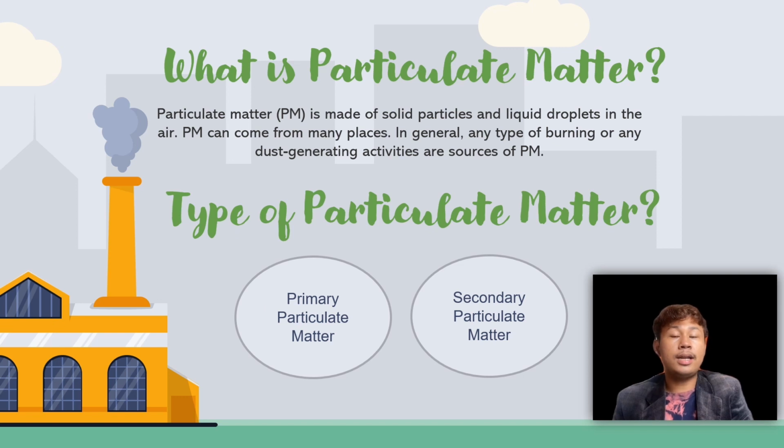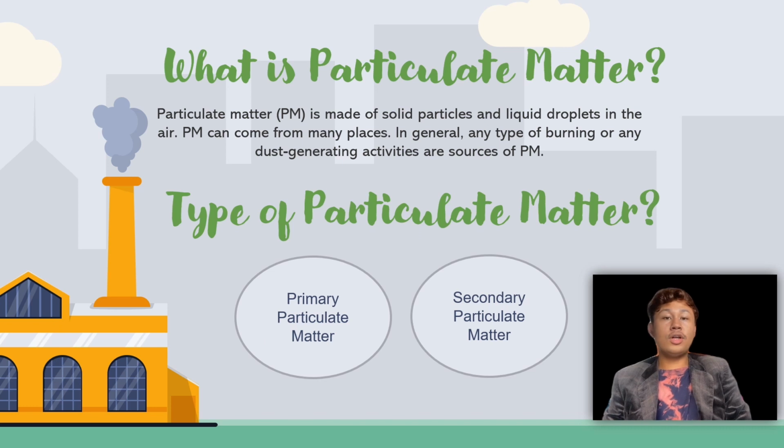Some particles are directly emitted into the air. They come from a variety of sources such as cars, trucks, buses, factories, construction sites, steel fields, unpaved roads, stone crushing, and burning of wood. Other particles may be formed in the air from the chemical change of gases. They are indirectly formed when gases from burning fuels react with sunlight and water vapor. This can result from fuel combustion in motor vehicles.